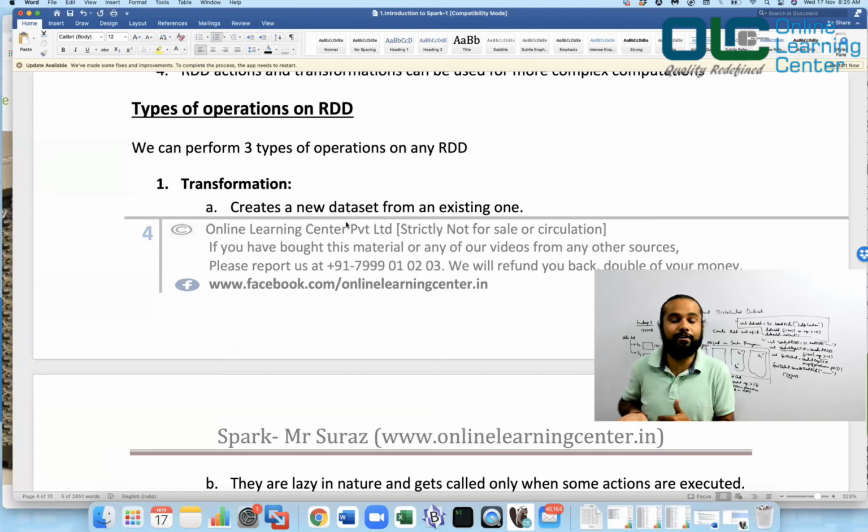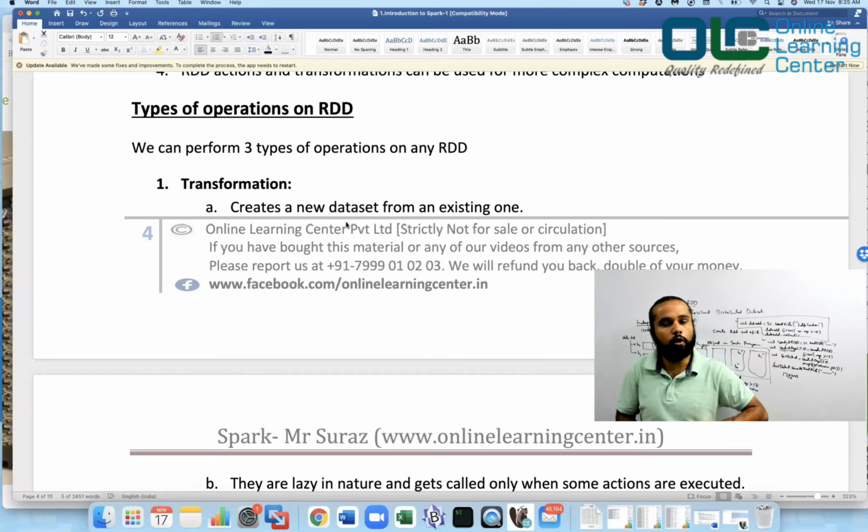And what will it give me? It will give me another RDD, right? So if you see, your transformation will always help you create a new RDD. You get one RDD and you write your business case, what you want to modify, or what you want to extract out of it, right? And these processes are basically called transformations. Okay, so that is one thing.